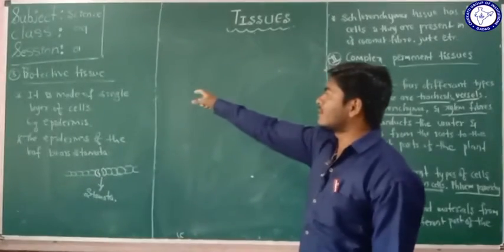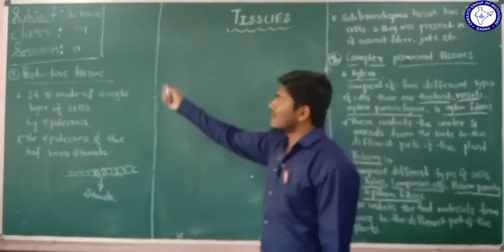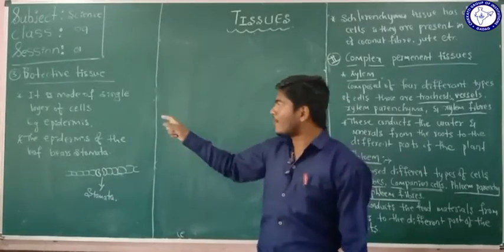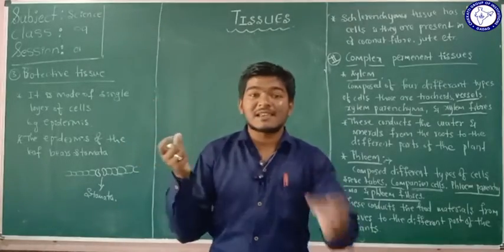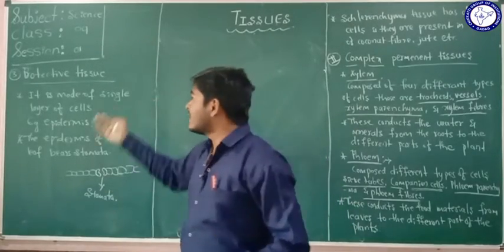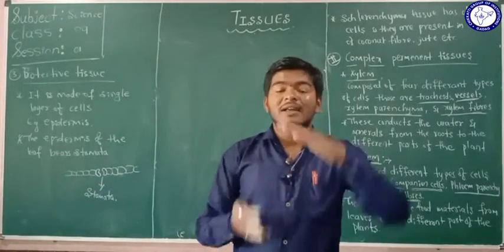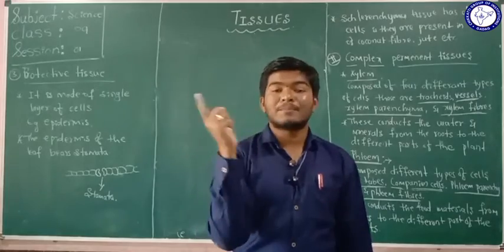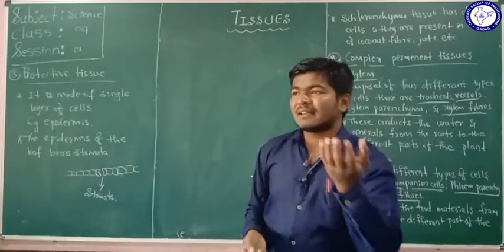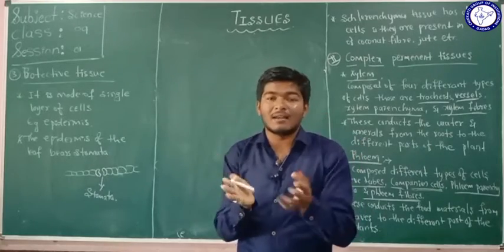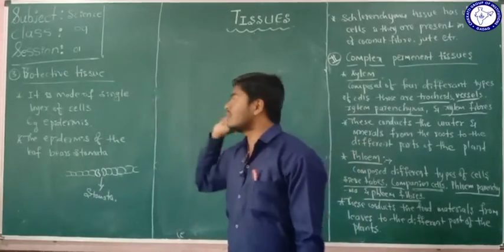Now we can see another, the last type of complex permanent tissue, the protective tissues. The term itself says these are the protective tissues. These are made up of a single layer of cells. What is the main function of these tissues? They give protection. They are present at the covering part of the plants, which is somewhat hard. In that part we are going to see these protective tissues.